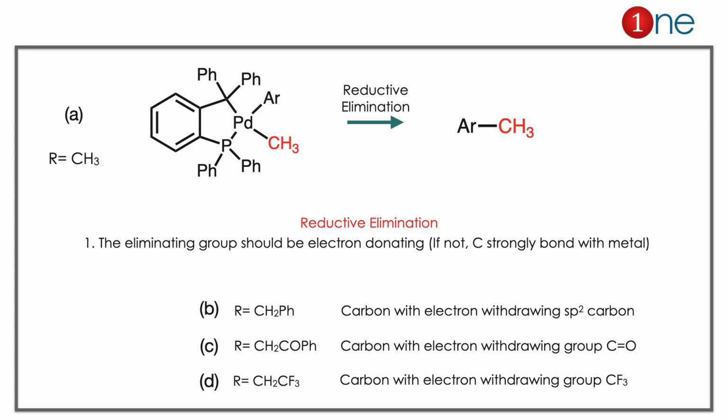Answer D will be very strong because it's attached with CF3, which is a very strong electron withdrawing group. So definitely B, C, D are not the answer, the only possibility is A. A is electron donating, so the bond breaking will be easy and coupling will be easy.